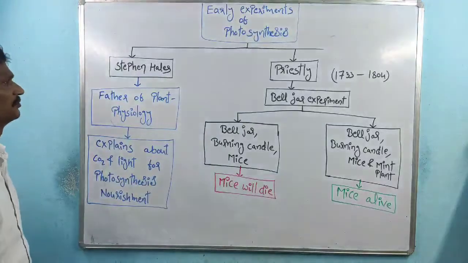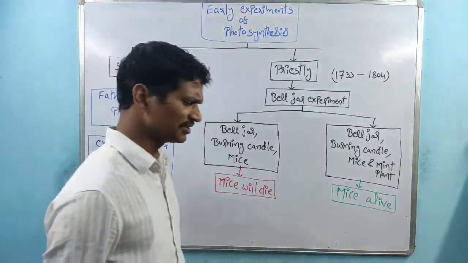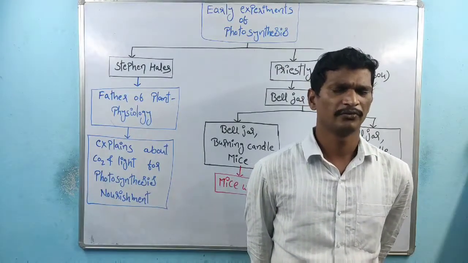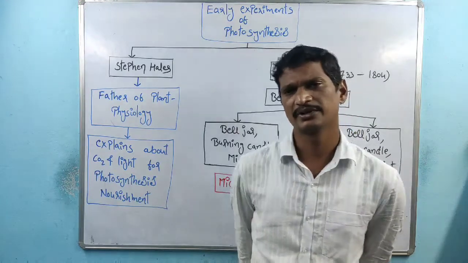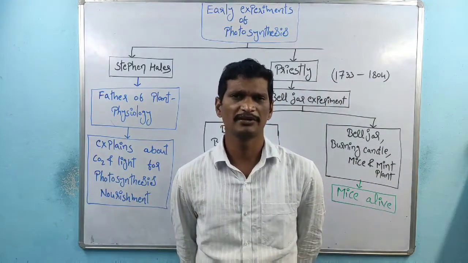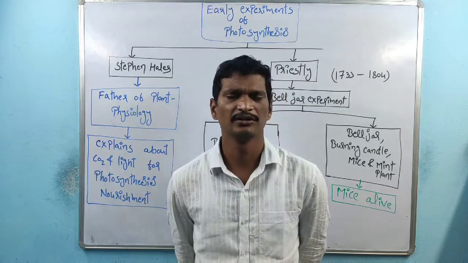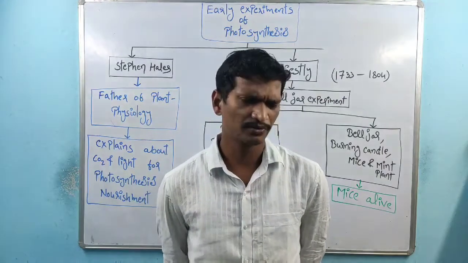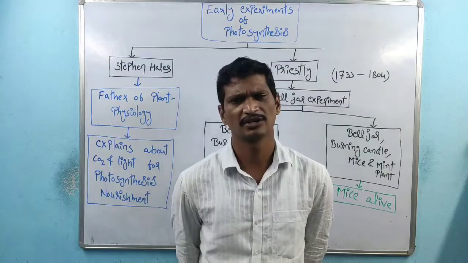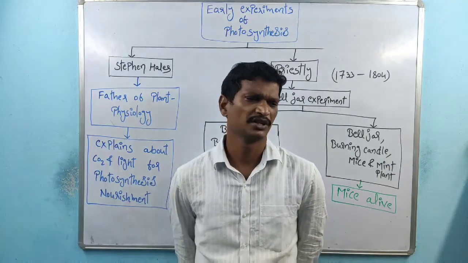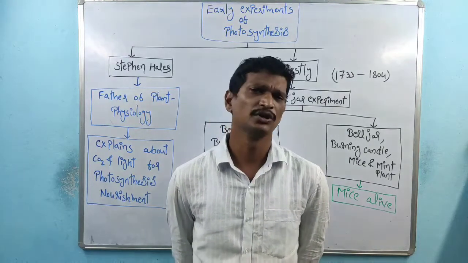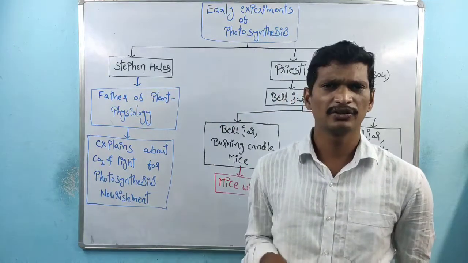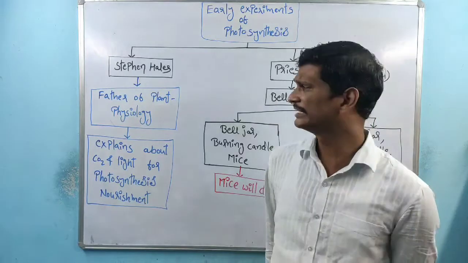The very first scientist is Stephen Hales. Stephen Hales is one of the best scientists, and he is also called the father of plant physiology. He did research on plants, especially related to the photosynthesis process. Not only photosynthesis; physiology here also means the transportation process and the role of minerals, right? So there are several physiological aspects within plants, and he discussed all of them.